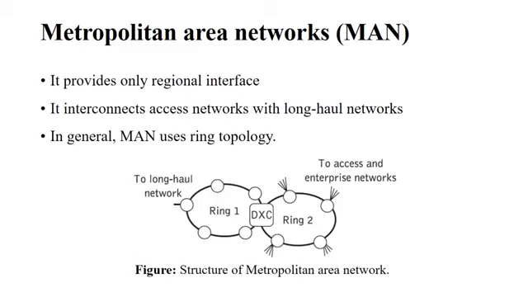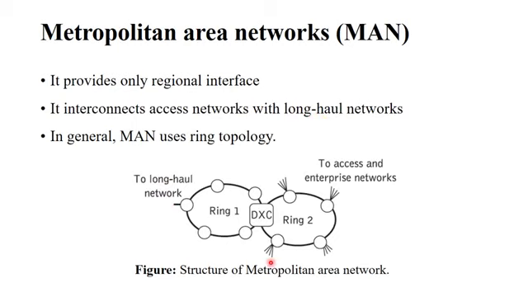Now coming to the metropolitan area networks, also known as MAN. The name itself indicates metropolitan, so it is going to cover the metropolitan cities. That's why we simply say metropolitan area network. This provides the regional interfaces, and it interconnects the access network, which is at the lower part of the metropolitan area network, and the long haul networks, which come at the next level. So this acts like an intermediary between the access networks and the long haul networks.